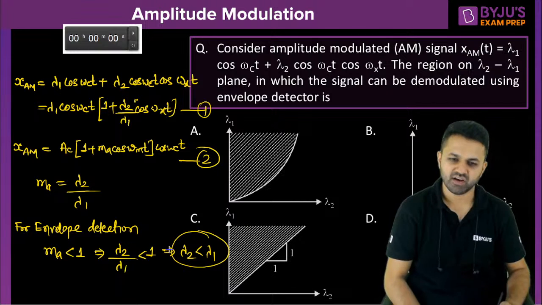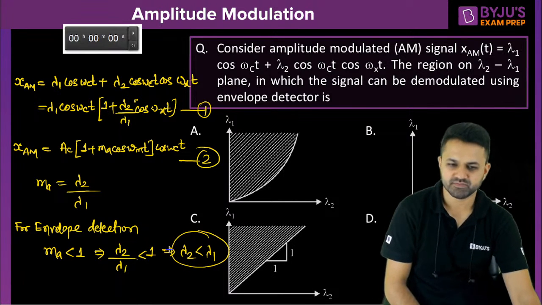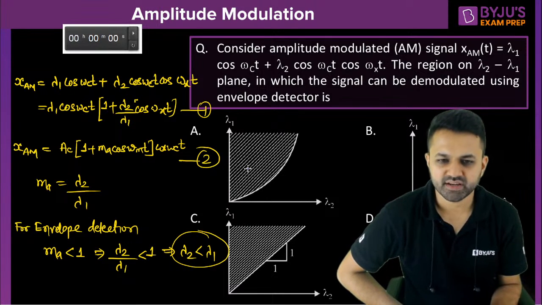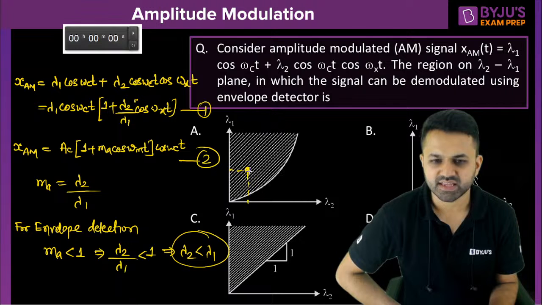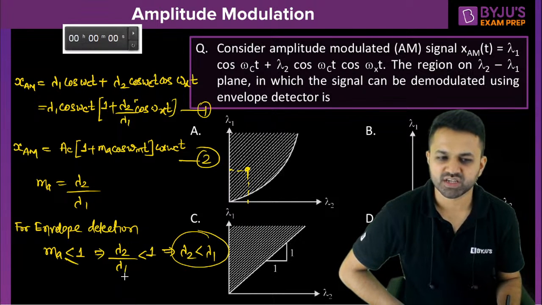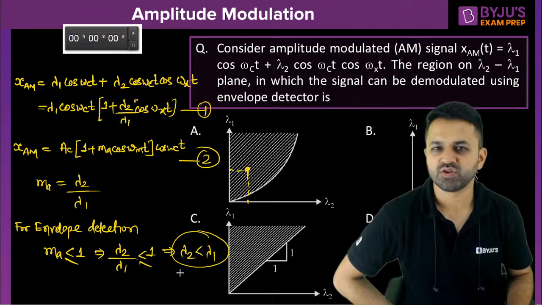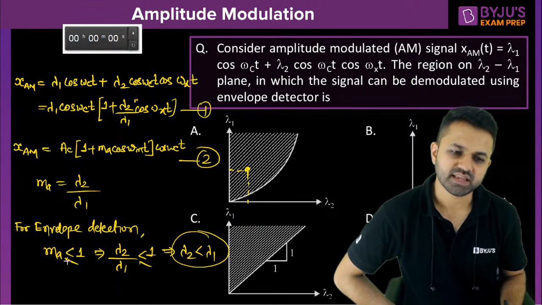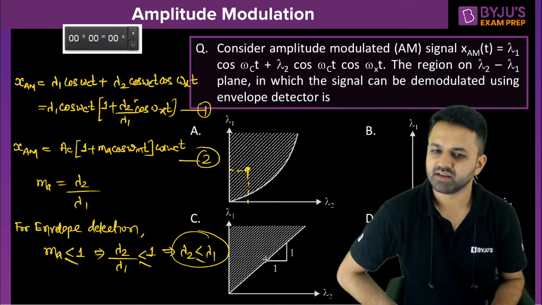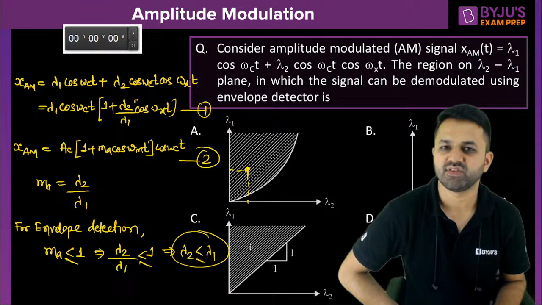So you have to find the graph where lambda 2 is less than lambda 1. Suppose this is one point, then you can see that in this region lambda 2 is less than lambda 1. This is a non-linear curve and lambda 2 is less than lambda 1. Here also lambda 2 is less than lambda 1. But the modulation index can be equal to 1 also, if you want to detect from the envelope detector. So lambda 2 can also be equal to lambda 1. So you need a straight line, and also the region where lambda 1 is greater.